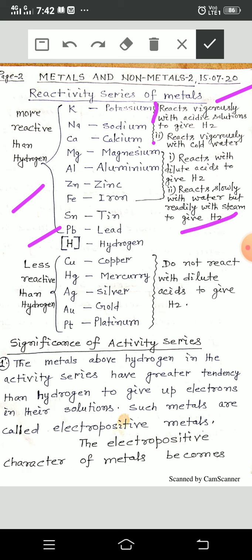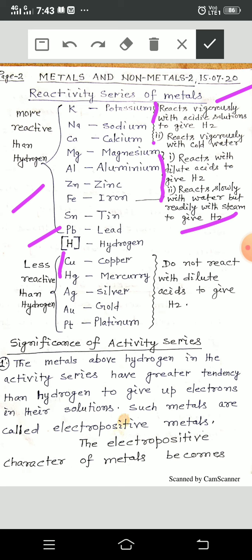These metals go up to iron. From magnesium to iron, they react with dilute acids to give H2 and react slowly with water but readily with steam to give hydrogen gas. So everything is clear from this. When you see the text that I will send you on WhatsApp, you will find it clear. Now, below hydrogen are copper, mercury, silver, gold and platinum. They are less reactive than hydrogen and do not react with dilute acids to give hydrogen.